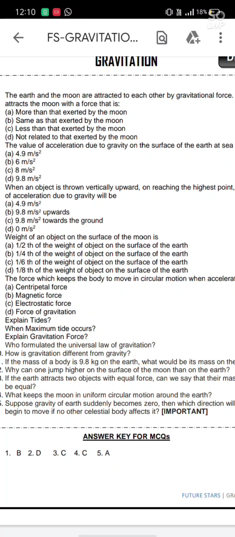And otherwise we can say earth has 6 times more gravitational force than that of moon.